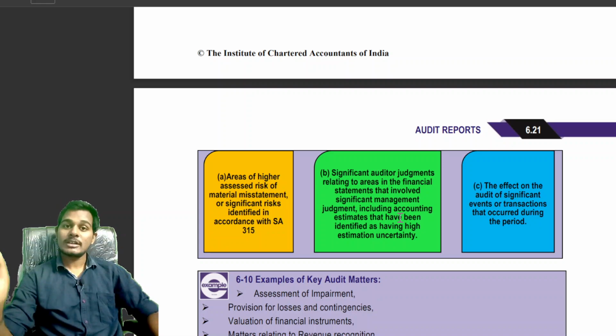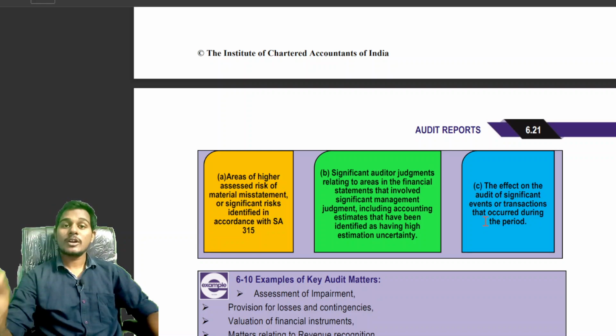That is, the auditor judgment is significant because the management has made significant judgments, including accounting estimates which have high estimation uncertainty. In this case also, the auditor will think that there are significant matters required to be reported in the audit report. That is why he should consider this factor also for the purpose of key audit matters.